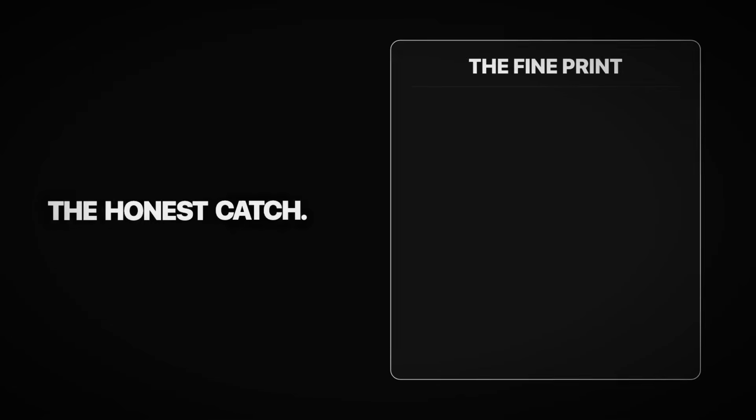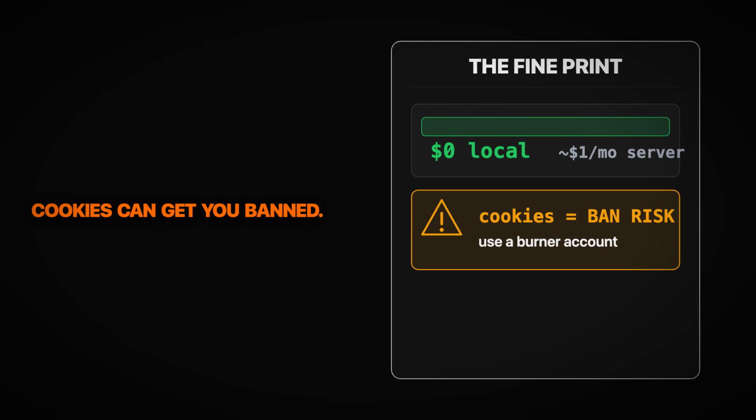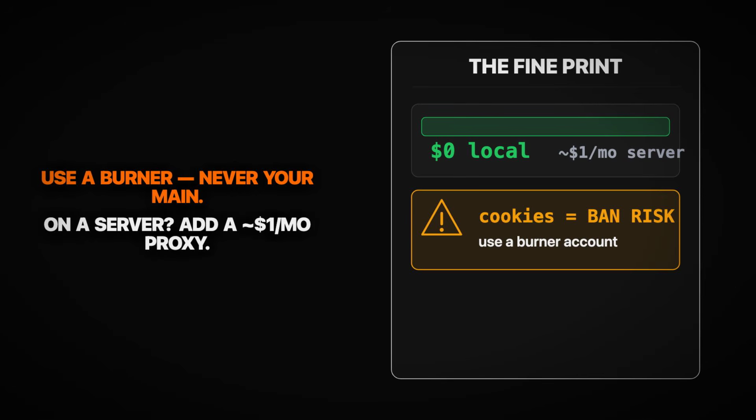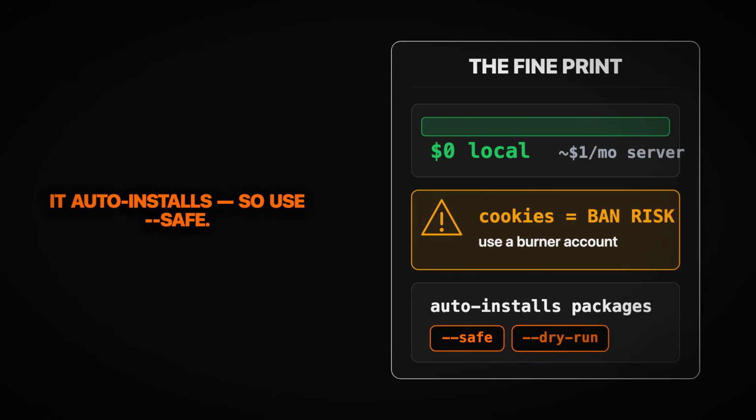Before you paste anything, the honest catch. Zero API fees is real, but only for the free channels on your own machine. The login platforms need cookies, and scripting a site with your cookies can get the account banned. So use a burner, never your main. On a server, add a proxy, about $1 a month. And yes, it auto-installs packages, which is why it ships a safe mode and a dry run.